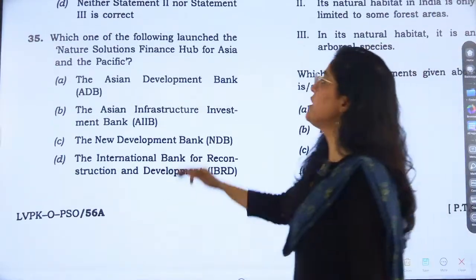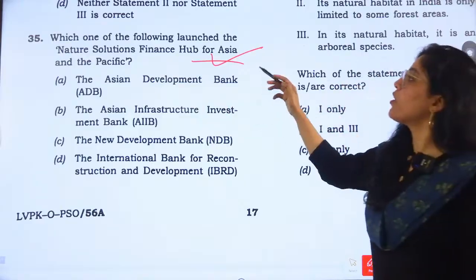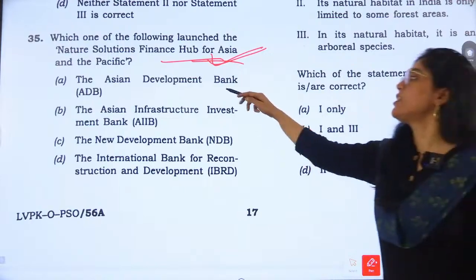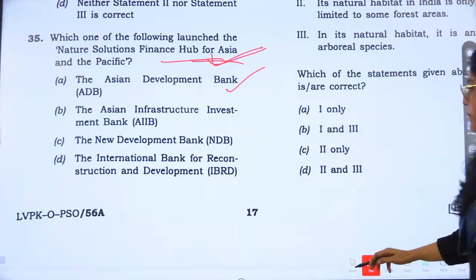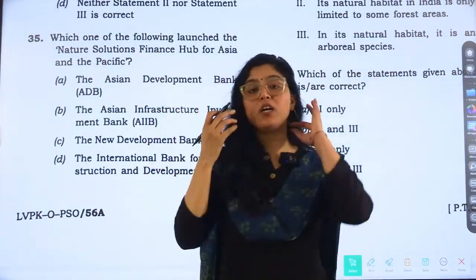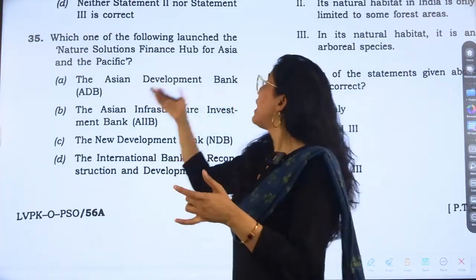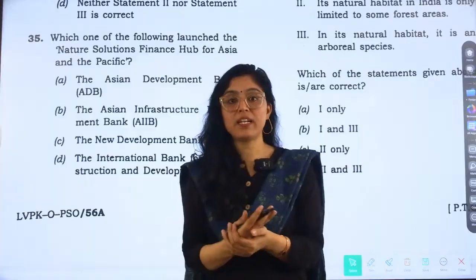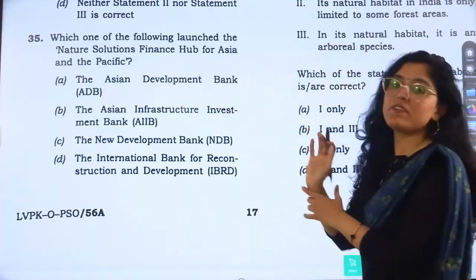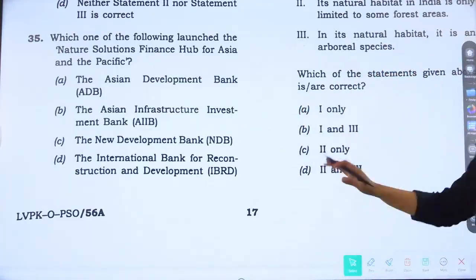Very good question, and it is also related to current affairs. Which of the following launched the Nature Solutions Finance Hub for Asia and Pacific? So, answer is Asian Development Bank. And see, these kind of questions are coming. Whenever any bank or any organization is launching something and any kind of service is provided, those also are ours, and we have seen in previous year also and this year also. Nature Solution Finance Hub was asked.